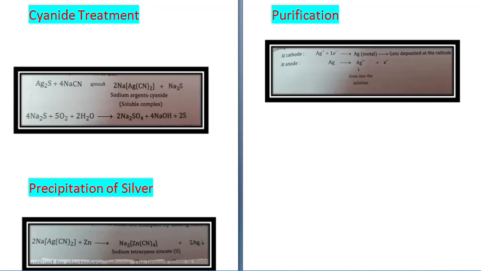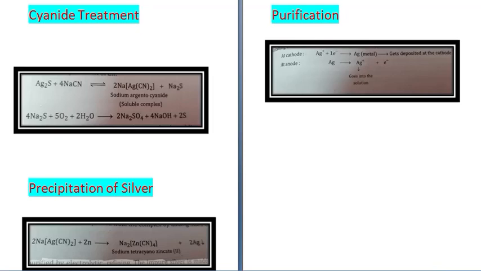This Na[Ag(CN)2] is called sodium argentocyanide. It is a soluble complex. Alright. Now the Na2S reacts with oxygen: 2Na2S plus 5O2 plus 2H2O gives you 2Na2SO4 plus 4NaOH plus 2S.